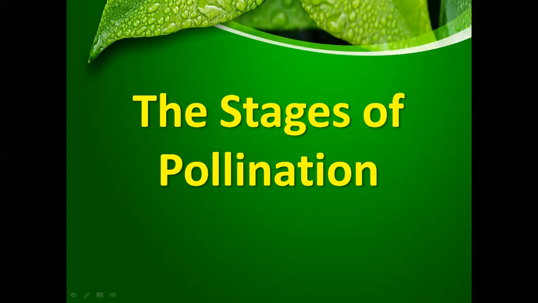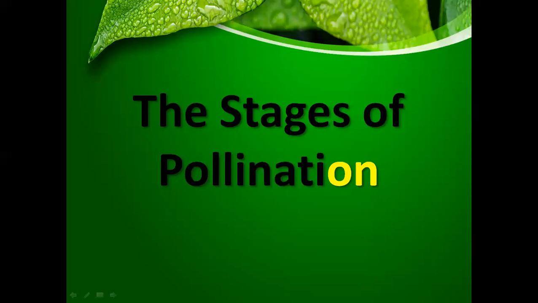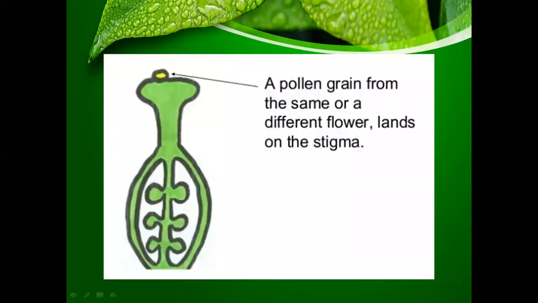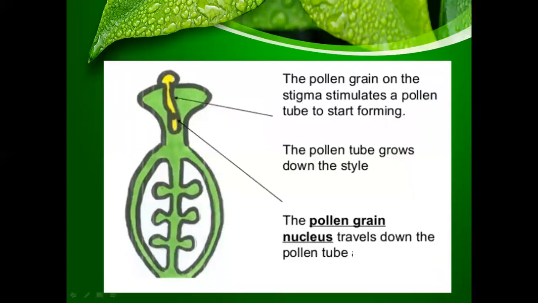Now let's see what stages there are in the pollination process. First of all, what happens? A pollen grain from the same or a different flower lands on the stigma. And where is the pollen grain coming from? It is coming from the anthers.